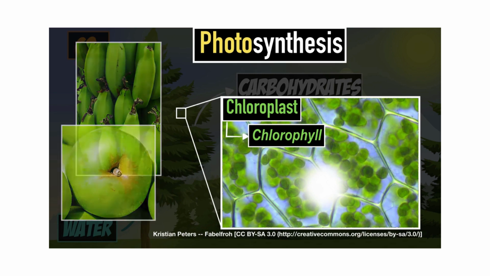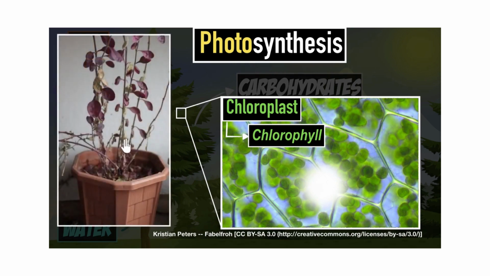And lastly, what about this house plant, which is in my balcony, which has non-green leaves? Can they carry out photosynthesis? I used to think no, because they are not green, so they don't have chlorophyll, so they can't photosynthesize. But turns out that's wrong. Turns out that even these plants do have chlorophyll, and so they can photosynthesize. Then why aren't they appearing green? Well, because plants can have other pigments as well.